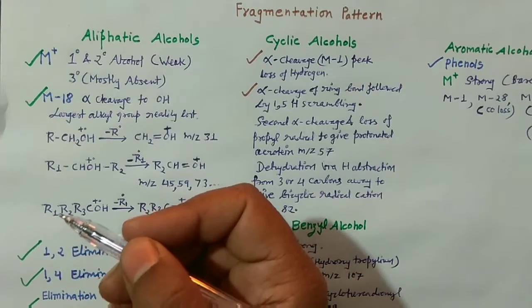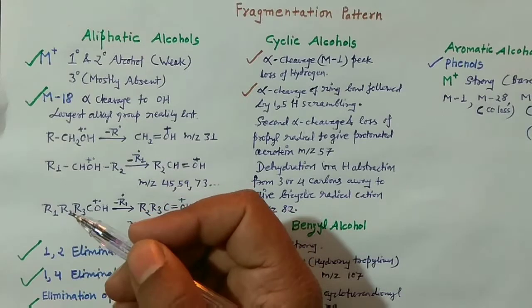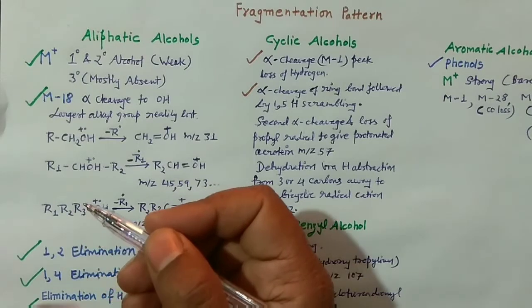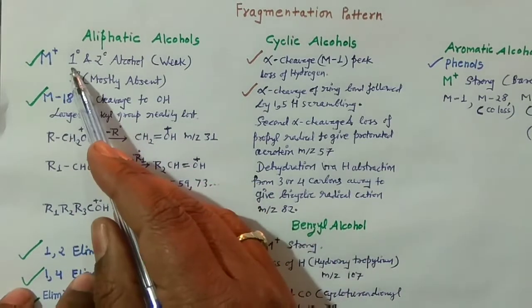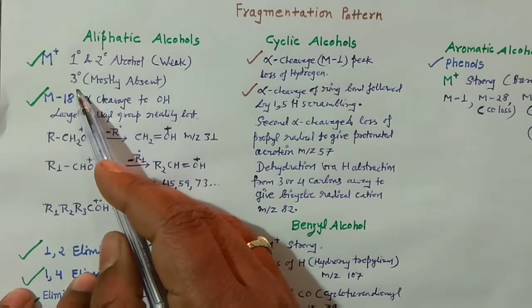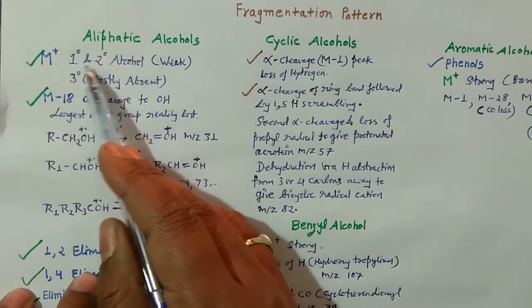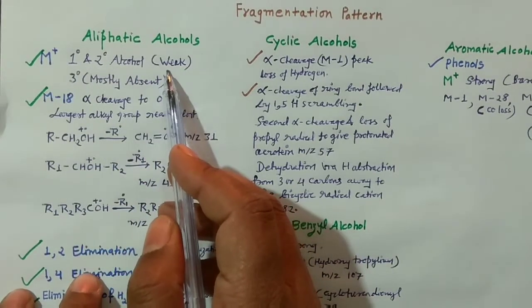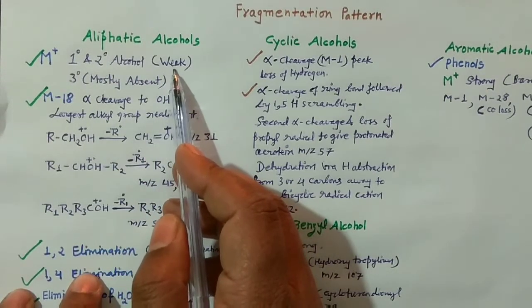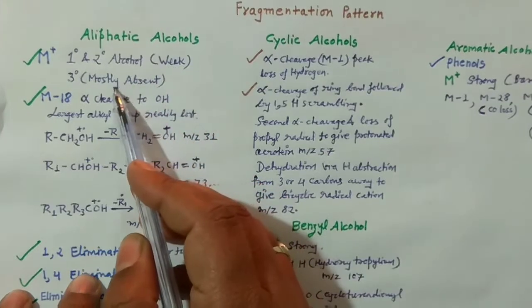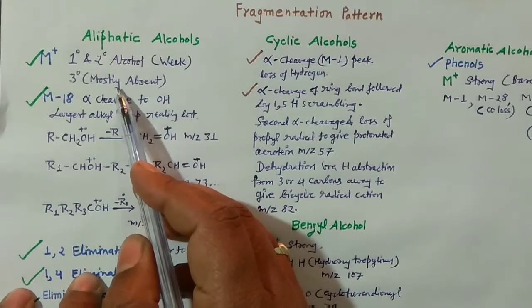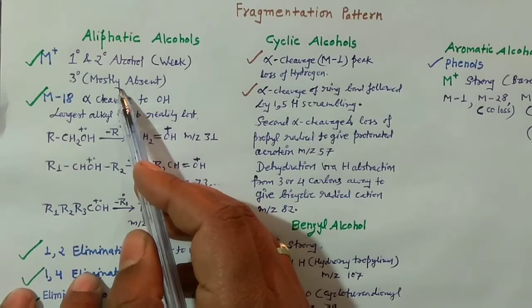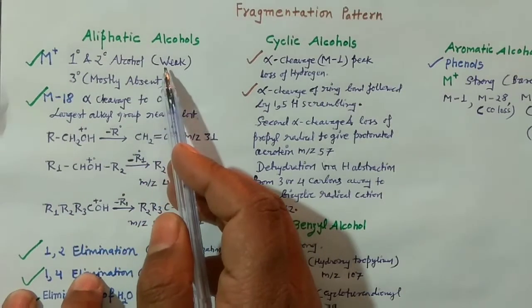In the case of alcohols, according to me, it is not possible to get. However, we can have primary, secondary, and tertiary alcohols. In the case of primary and secondary alcohols, there may be a chance that you can find a very weak molecular ion peak. But the tertiary alcohol, because it is very readily dehydrated, will not give you the molecular ion peak. In the case of primary and secondary, it is very weak.